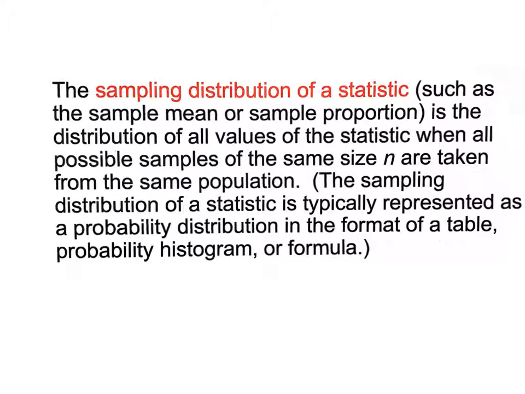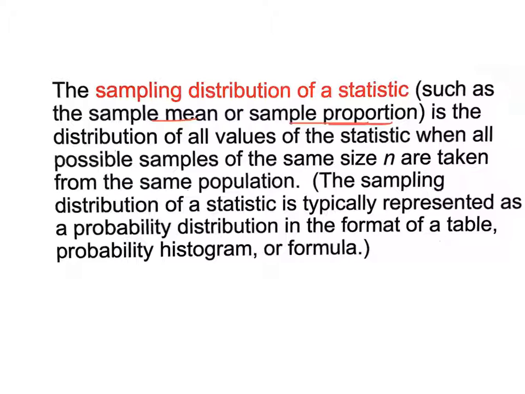All right, here's what a sampling distribution is. A sampling distribution of a statistic, such as a sample mean or sample proportion. Those two are just statistics that come from a sample. A mean is the average of some kind of measure from a sample. A proportion is almost like a probability of something happening, like a proportion of boys and girls being born. The proportion of boys being born in a sample would be like 0.5,